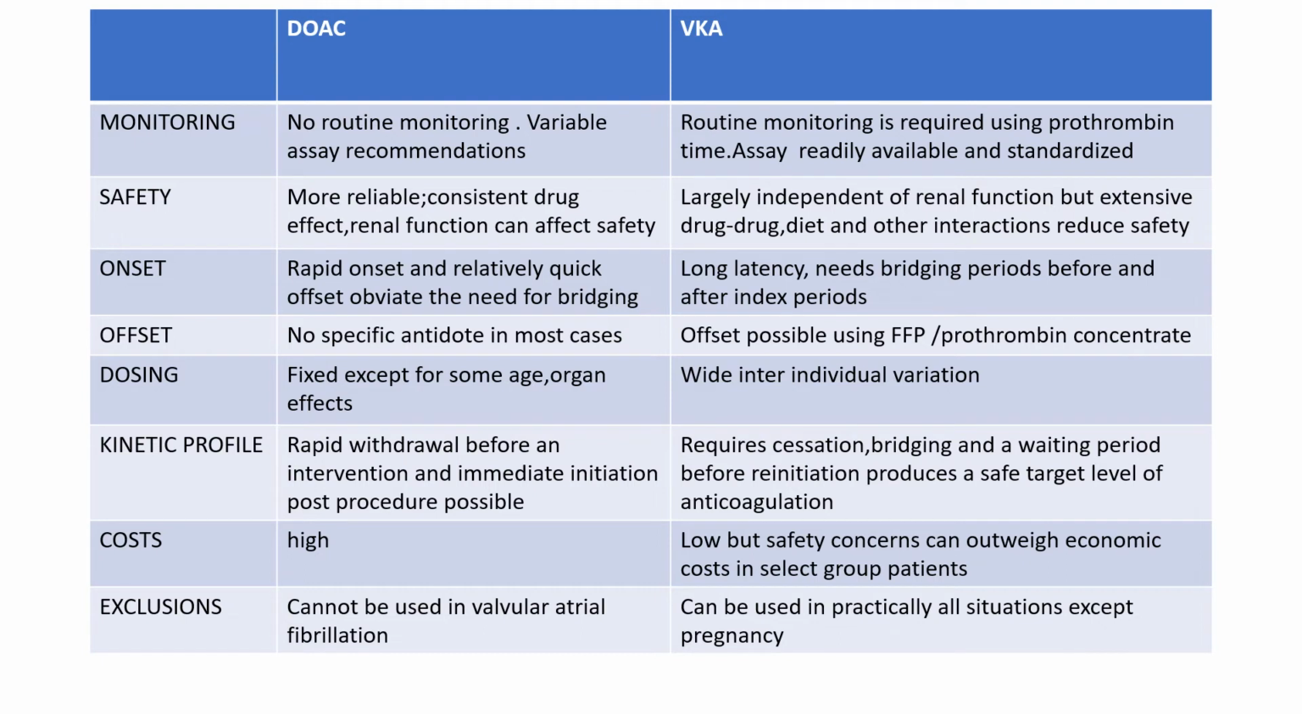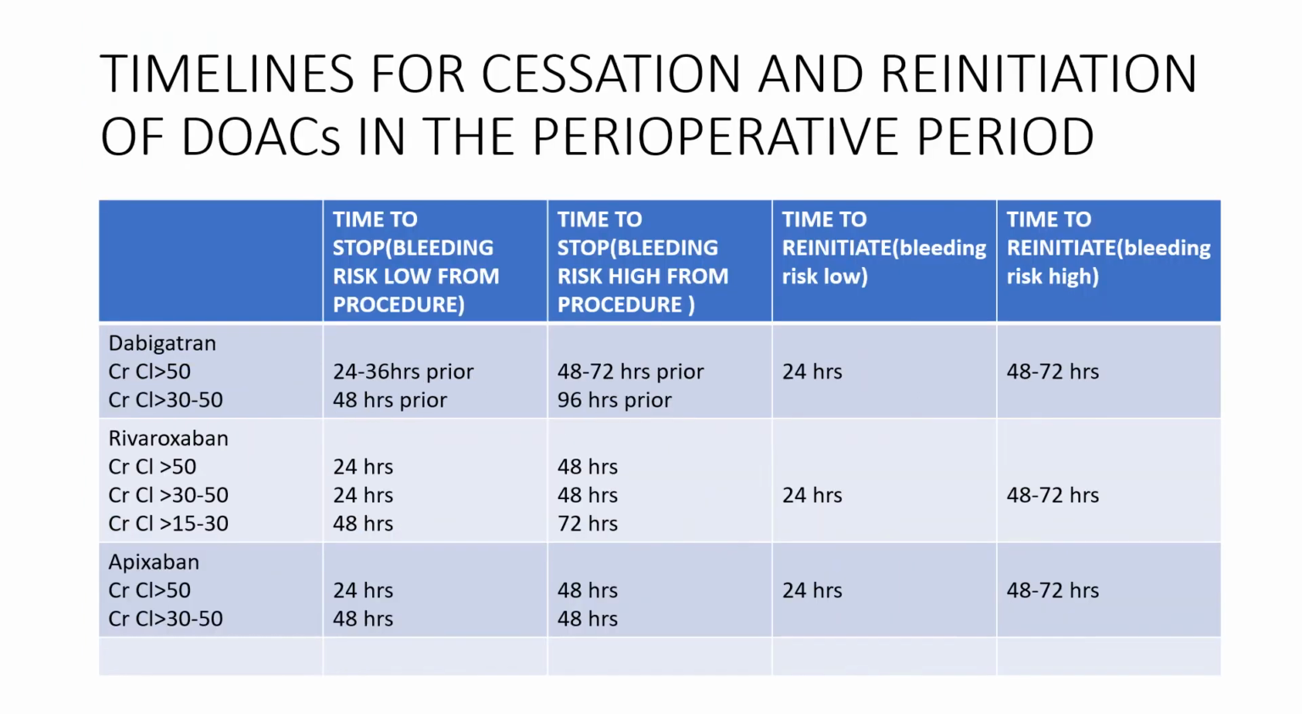There are limitations. The limitation of DOACs at present is their high cost. Vitamin K antagonist cost is low, but safety concerns outweigh economic costs in select groups of patients. As for exclusions, DOACs cannot be used in valvular atrial fibrillation. Vitamin K antagonists can be used in practically all situations except pregnancy.